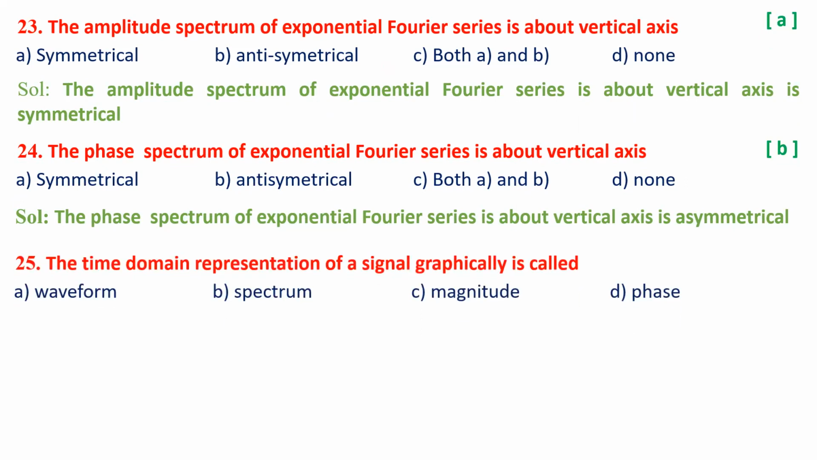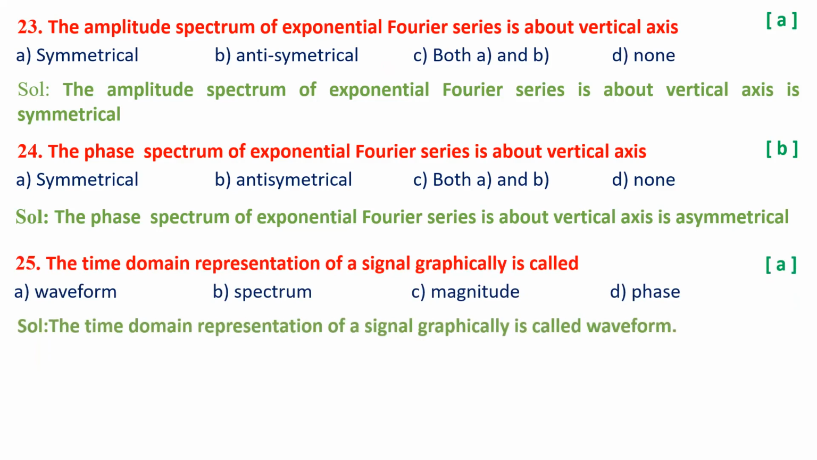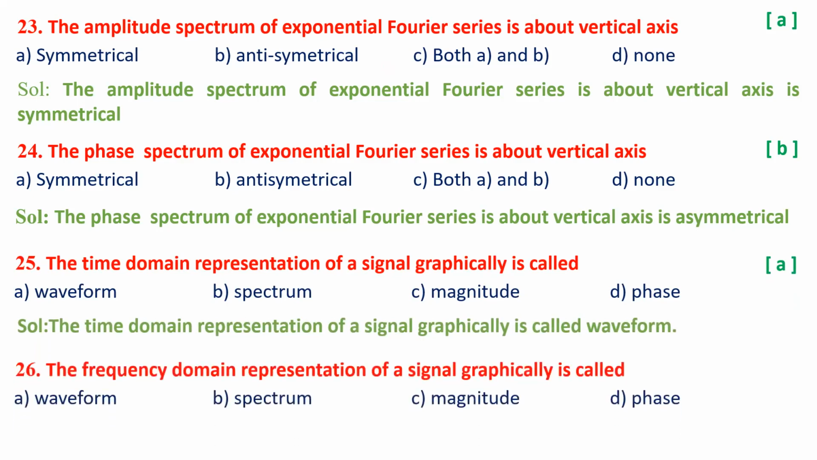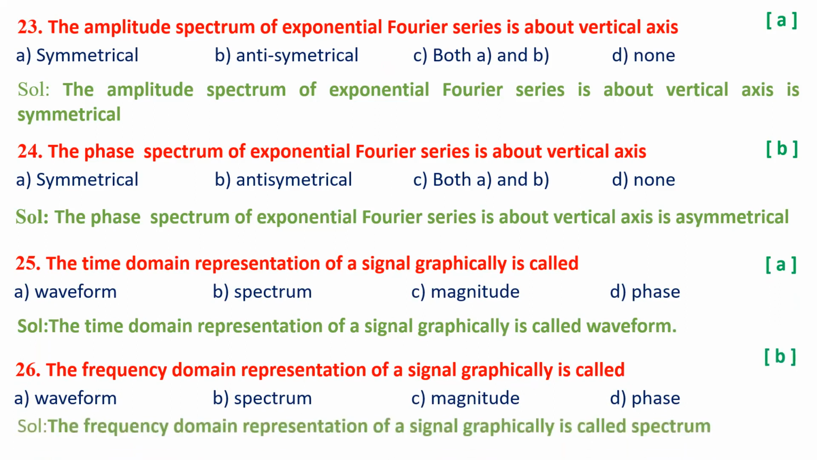So question number 25. The time domain representation of a signal graphically is called a waveform, a spectrum, a magnitude, or a phase. The answer could be waveform because a time domain signal is always represented in the form of a wave. So the time domain representation of a signal graphically is called a waveform. The frequency domain representation of a signal graphically is called waveform, spectrum, magnitude, or phase. Generally we consider this a frequency spectrum rather than a waveform. So the answer could be B.